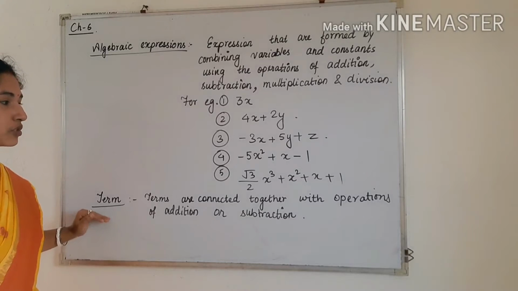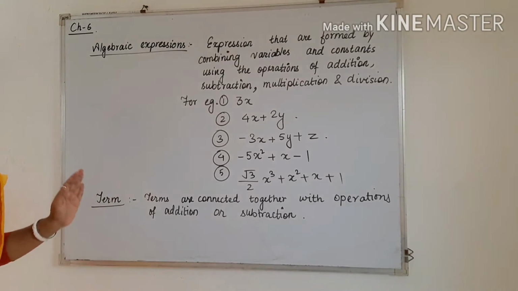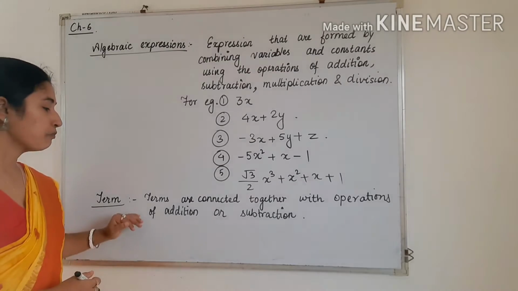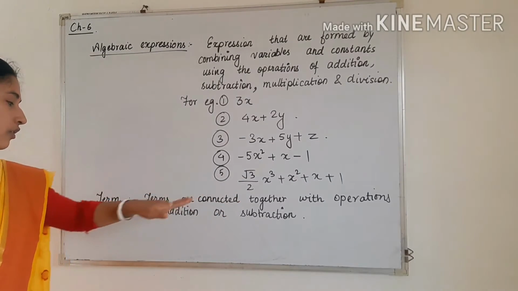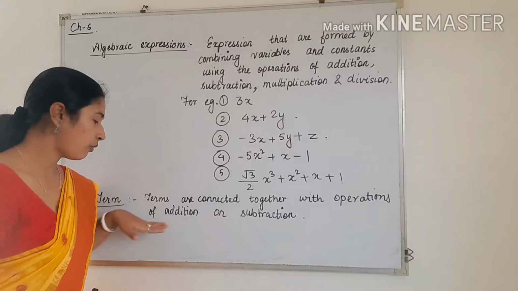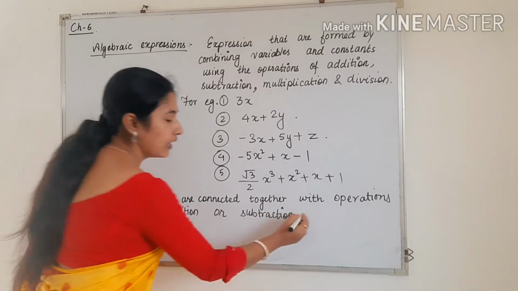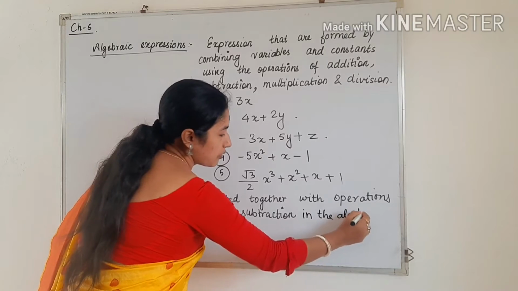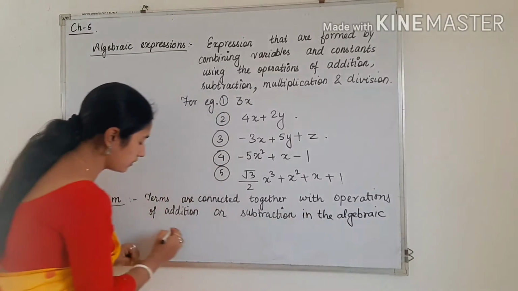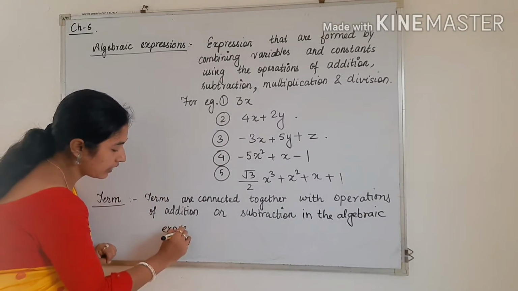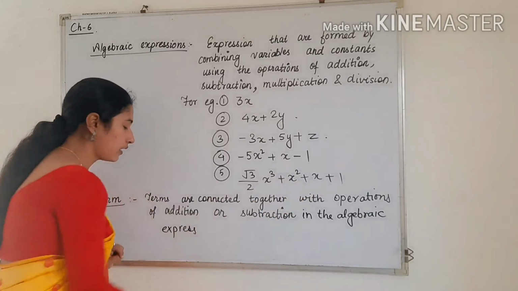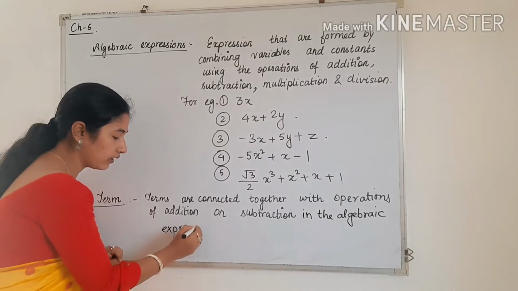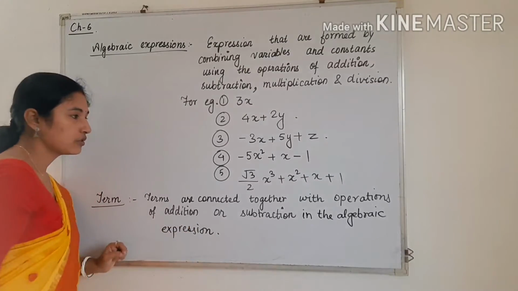Next topic is terms. So what are terms? Terms are present in the algebraic expression only, and terms are connected together with the operation of addition or subtraction in the algebraic expression.